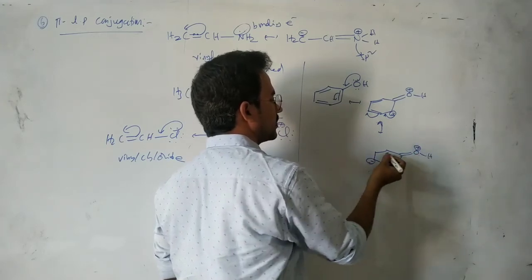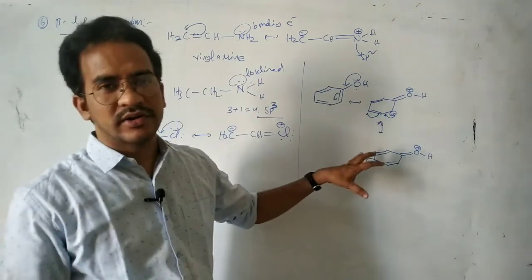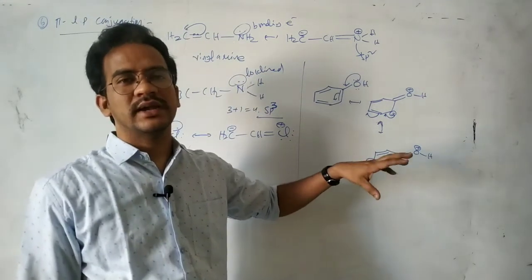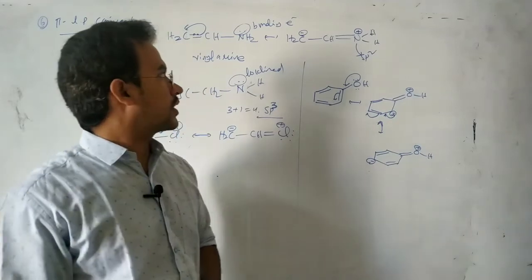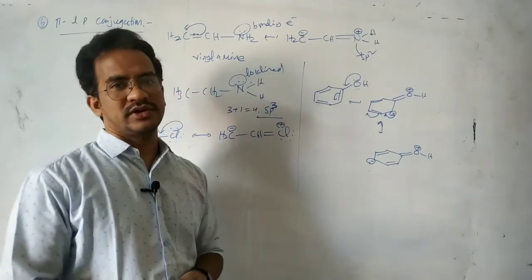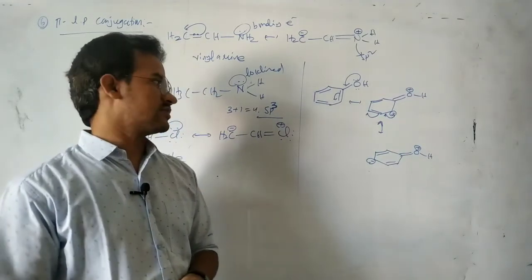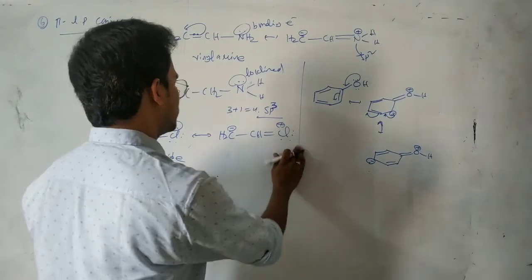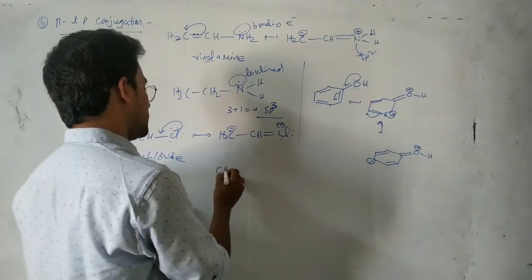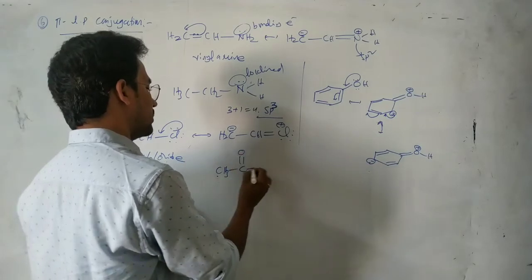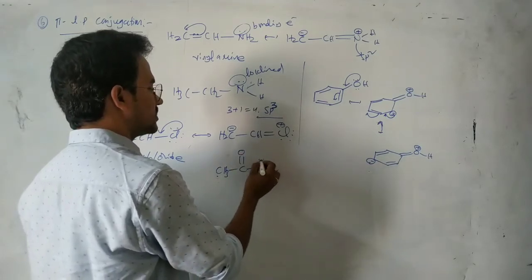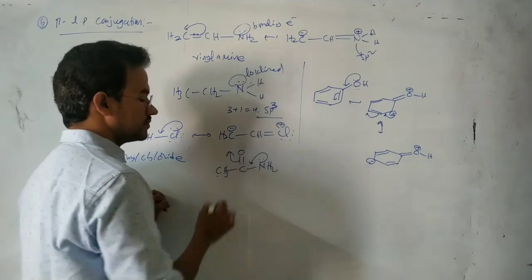Pi bond here, nitrogen. Of course, here I am not writing the total resonating structures. We will write them at the mesomeric effect. So this is a pi lone pair conjugation. Very important. Now next CH3, C double bond O, here NH2. This one is also pi lone pair conjugation.